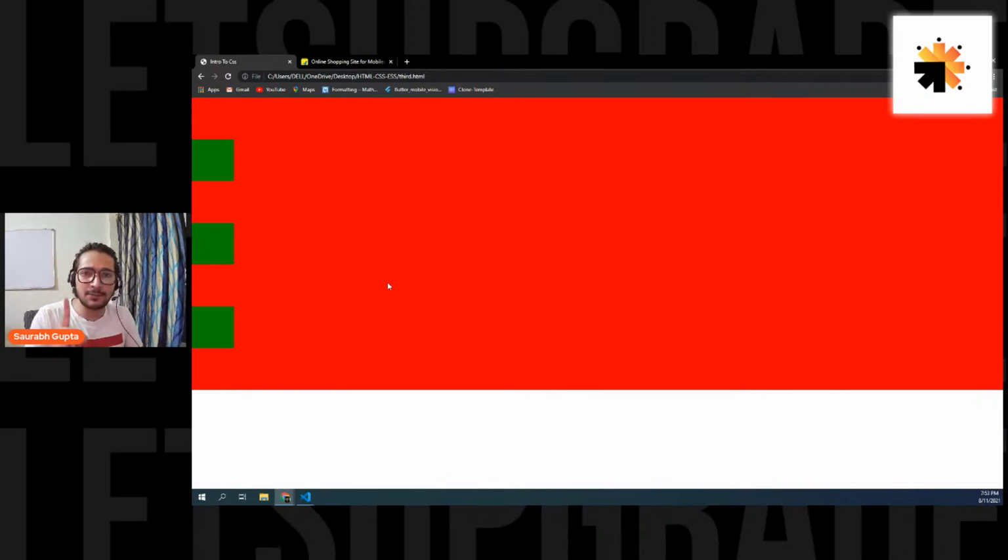So one database is important and one backend language. Either go for JavaScript and also learn MongoDB as your database, or MySQL also works because you can also connect Node.js to MySQL. Or you can go for PHP for your backend language.